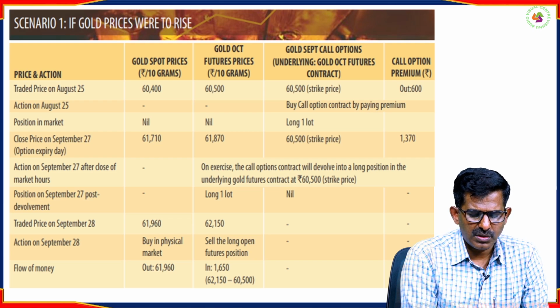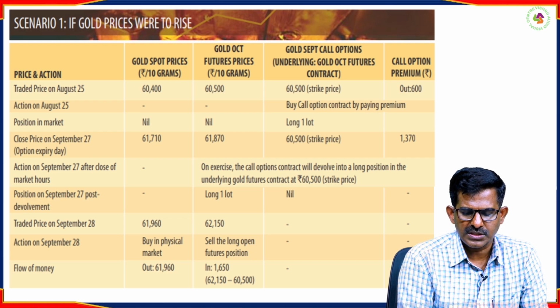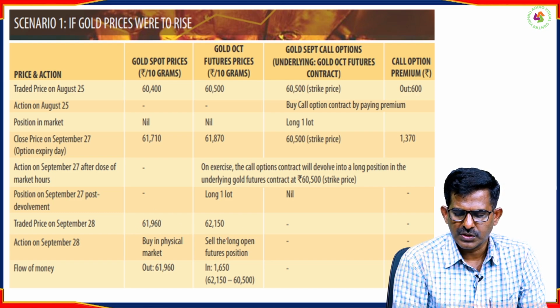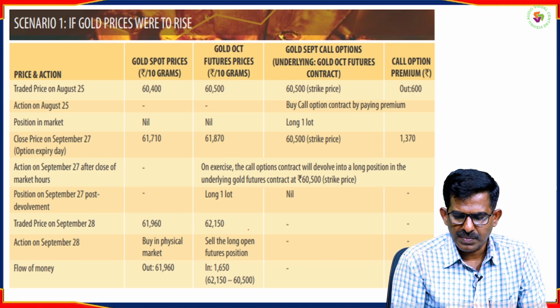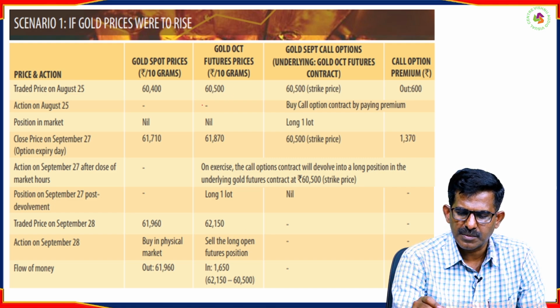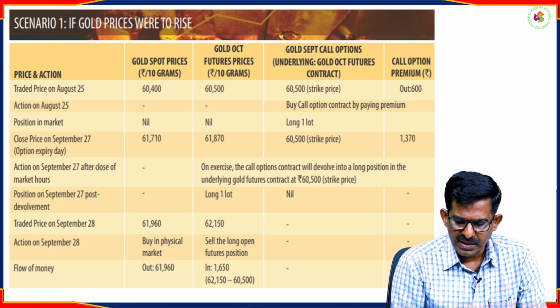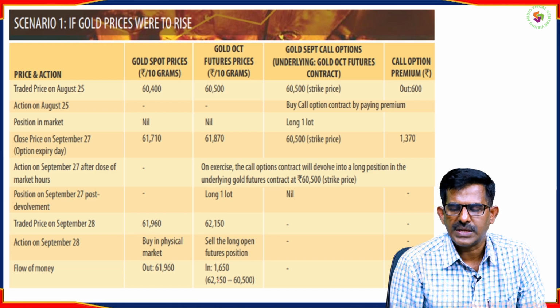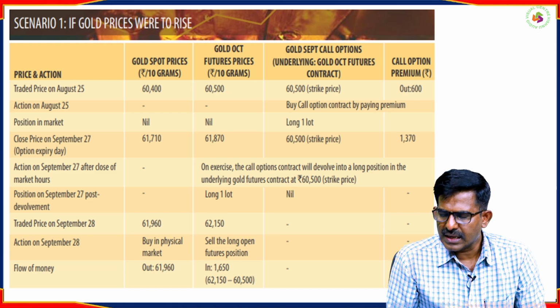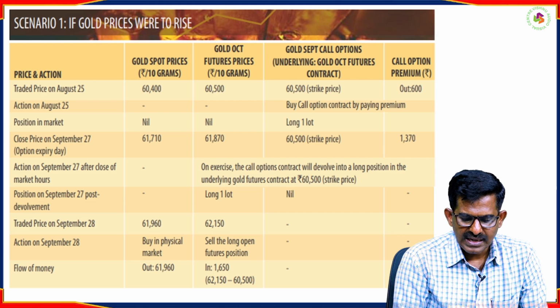So one day after, the traded price on 28th September is 69,000. This is the market price, and this is the futures price. So what is your benefit? You are going to buy the gold from the seller at this particular price, whereas the market price is this much. So the ultimate benefit for you is 1,650. And in this contract, as you have the right, you have to pay a premium of 600. So what is the net effect?